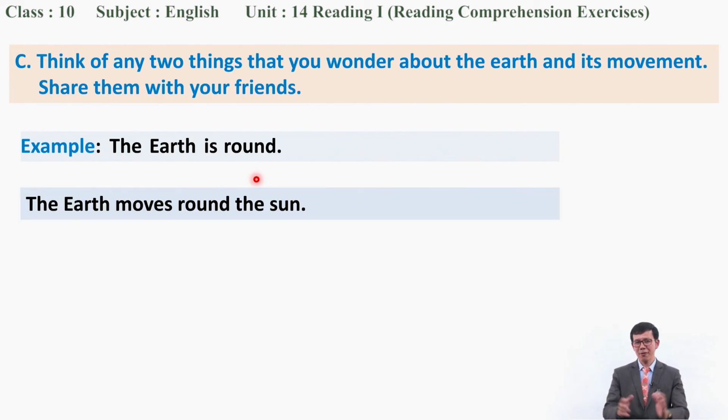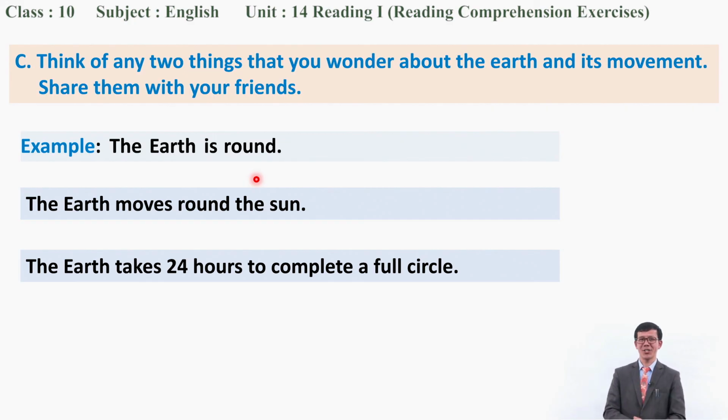So now, yes, very good. You're right. The earth moves around the sun. This is one of the facts, okay? We know it very well. The earth moves around the sun. And another fact, look at this, is interesting. The earth takes 24 hours to complete a full circle. You know, this is really interesting. And you might have other facts as well. Please, I request you all to share these facts, okay, to your friends in class.